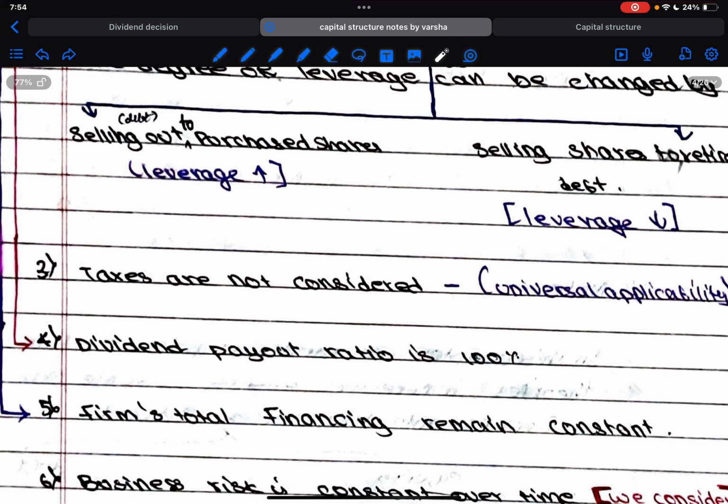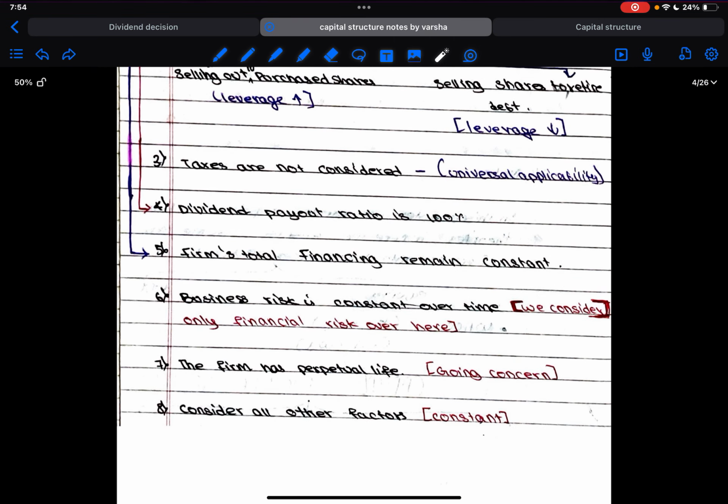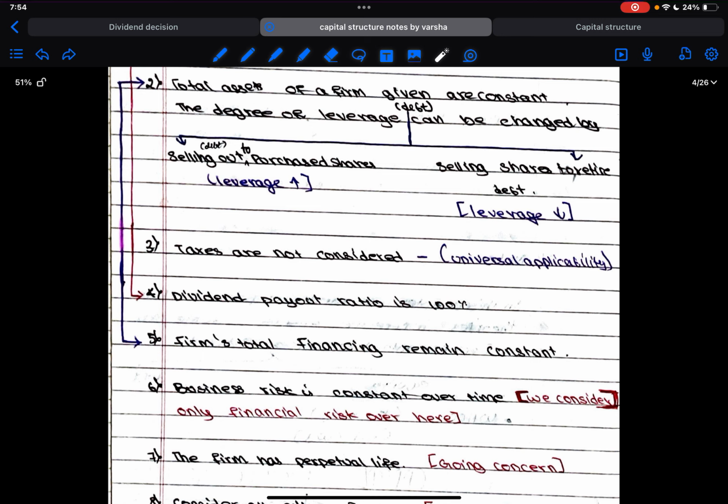These are used interchangeably in order to maintain the same asset value. Okay. So when we sell the existing shares, it increases the leverage. Why? Because we're going to invest more on debt. And when we sell out debt in order to buy shares, it decreases. Okay. So the more the debt is, the more we get levered. So that's how it works.